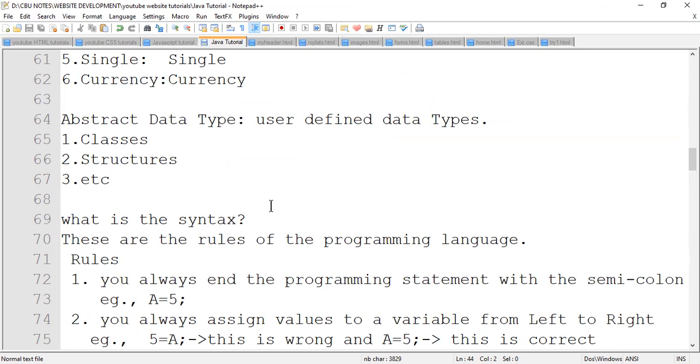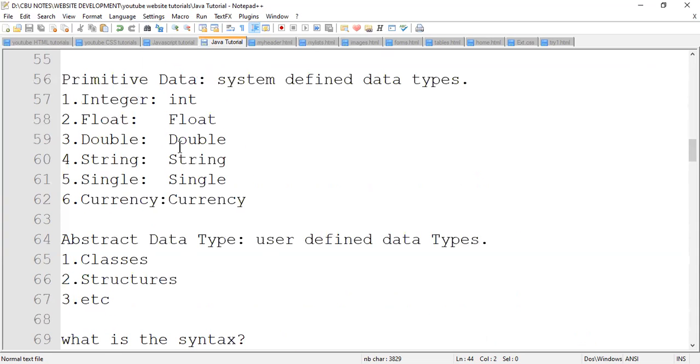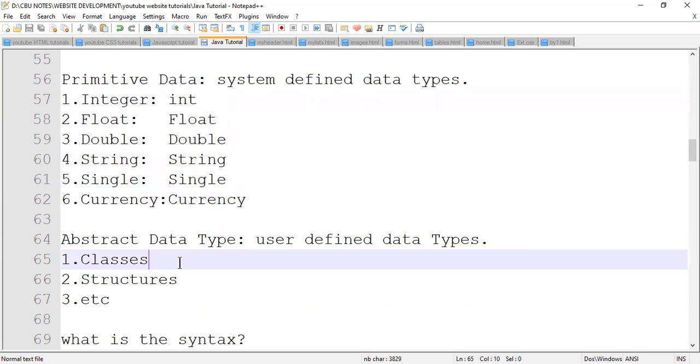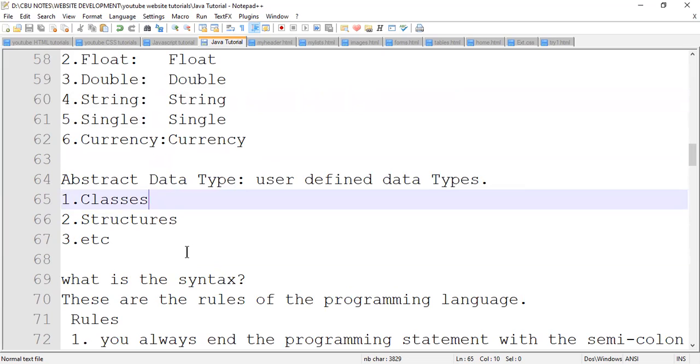And also, we have what you call abstract data type. In this case, we are talking about those that we can define ourselves as users. We're going to learn how to do that when you start practicing classes or basic structures in Java. In the meantime, we won't spend more time on it because we'll look at them later on. As we advance in this Java programming language, we'll also learn how we can define our own types so we can use them as storage areas in the system.